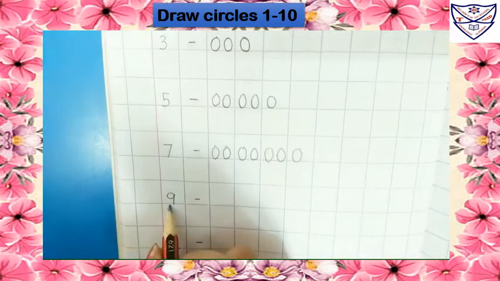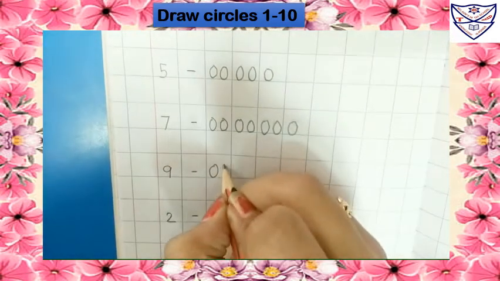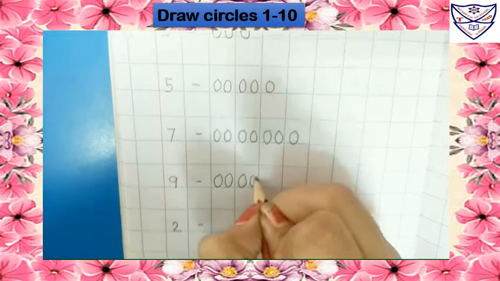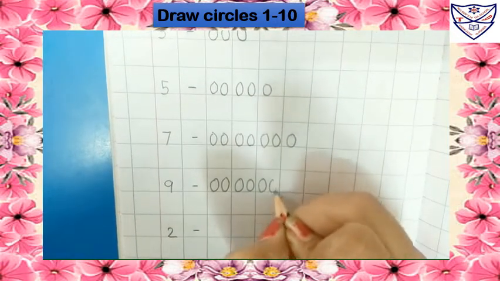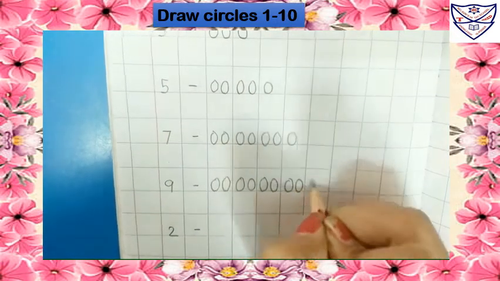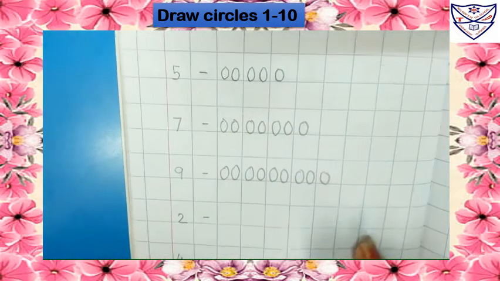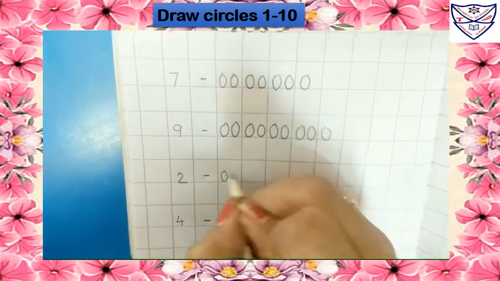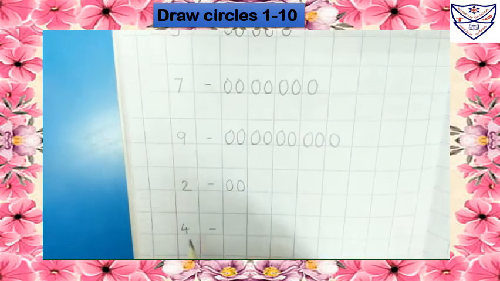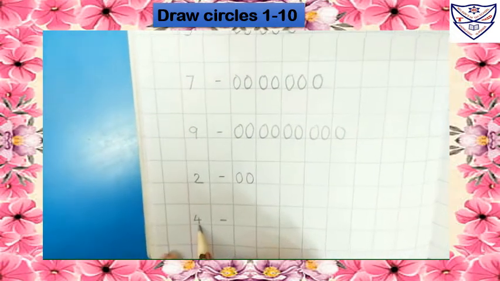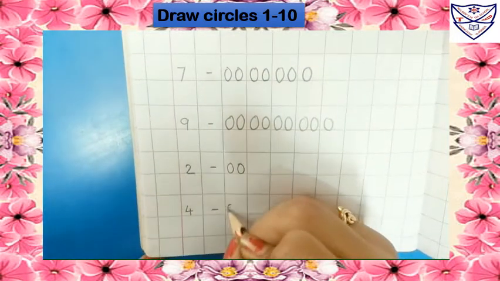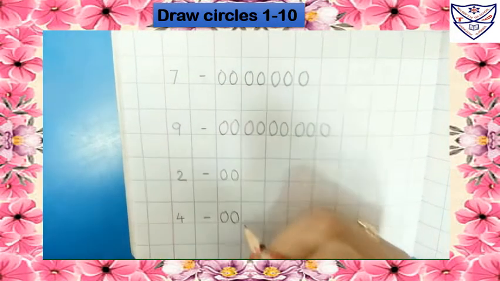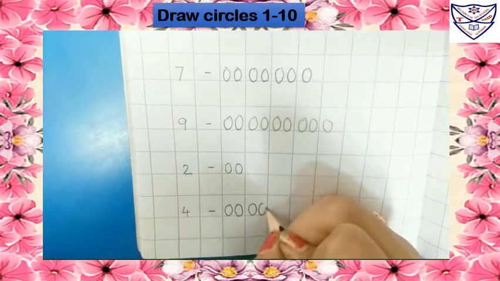Which number is this? 9. So we will draw 9 circles. 1, 2, 3, 4, 5, 6, 7, 8, 9. Which number is this? 2. So we will draw 2 circles. 1, 2. Which number is this? 4. So we will draw 4 circles. 1, 2, 3, 4.